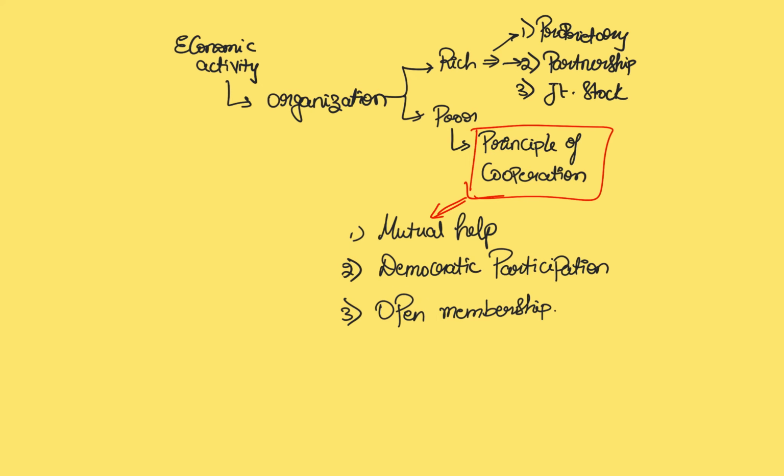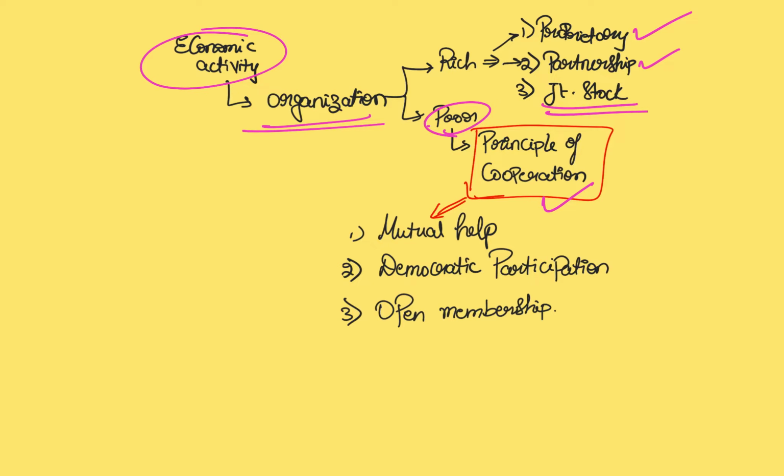Let us understand. In order to run an economic activity, an organization of people is required. Usually, when you take a legal route, people who invest in a business either get into a partnership or go solo with proprietary ownership or proprietary firms or create joint stock companies. But when it comes to the poor, they do not have that kind of money. So, in order to counter this problem, the principle of cooperation was always suggested, and this was suggested even by